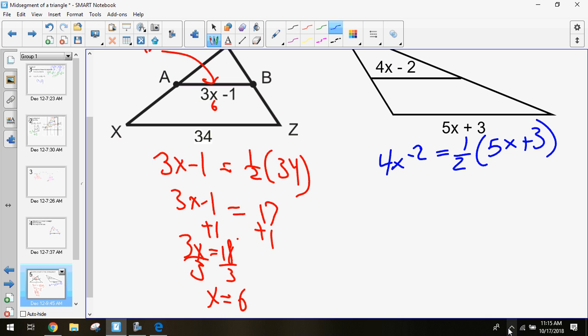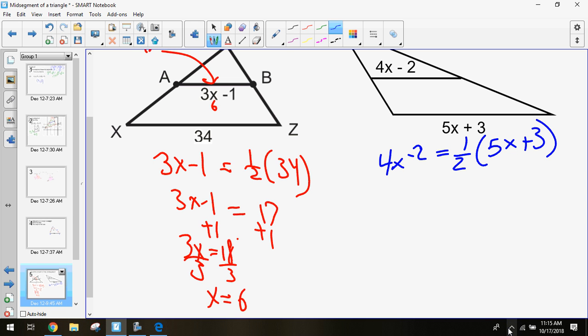There's a couple ways we can go about solving this. One, you could distribute that 1/2 into your expression and then solve your equation that way. Or we can try to inverse this 1/2 and get it over to our other side. Personally, I like moving the 1/2 over. I don't like distributing by a fraction. It's not as fun. We're going to have like a 2.5 and a 1.5.